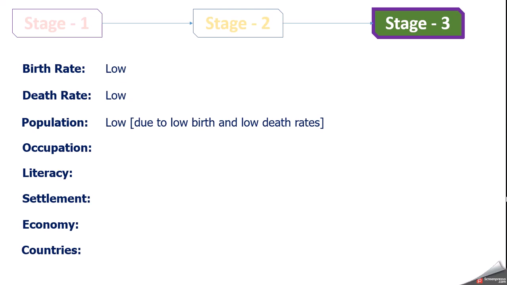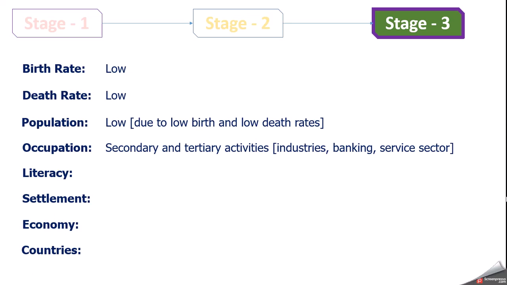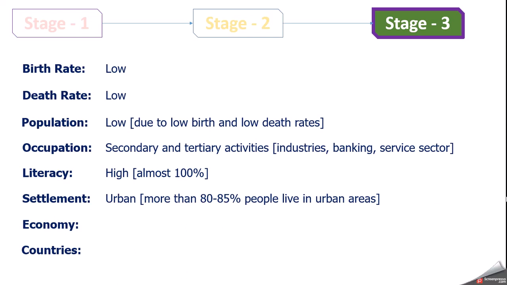What will be the identification? How to identify that a country is in the third stage? We can identify with the help of the birth and death rate figure. Birth rate low, death rate low, population is also low. That means the country is in the third stage of demographic transition. Occupation: most of the people are working in secondary and tertiary activities, industries, banking and the service sector. Literacy, 100% maybe. Settlement: mostly people living in urban areas, more than 80 to 85% people living in urban areas. Economy: developed country, high per capita income and high GDP.